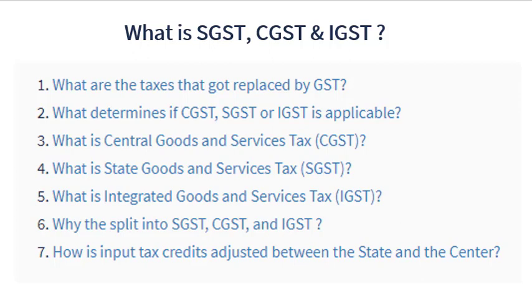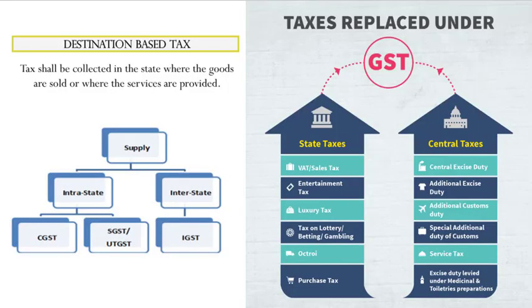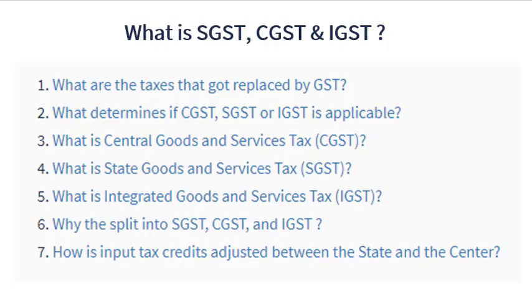GST removes the cascading effect of tax, that is, tax on tax. This is where the concepts of SGST, CGST, and IGST come into the picture. In this article, we will talk about CGST, SGST, and IGST with examples, and also discuss the following problems.